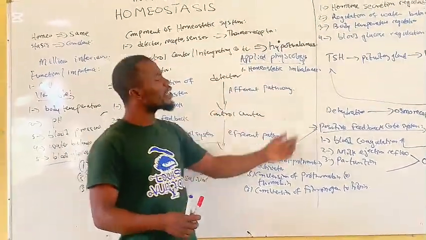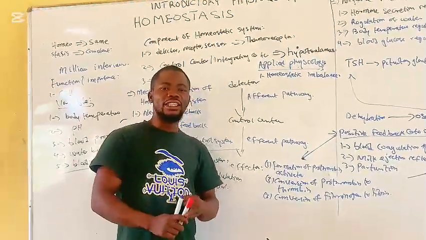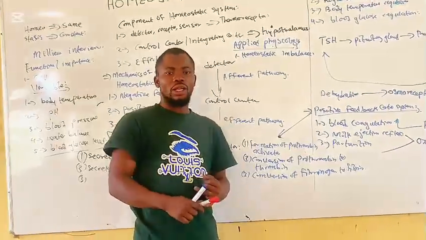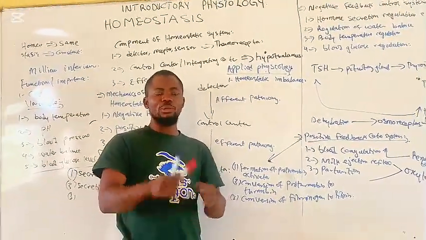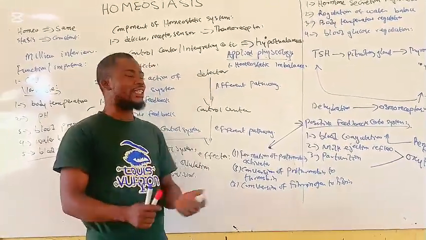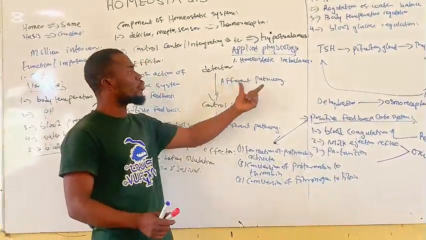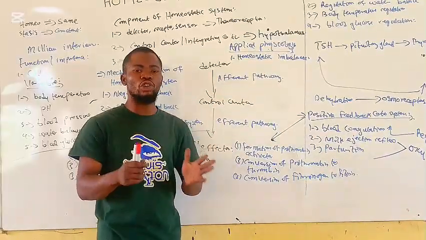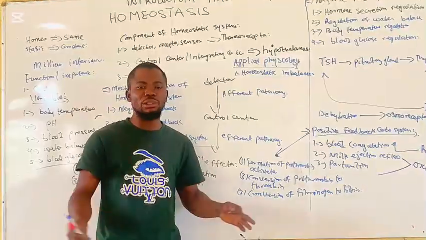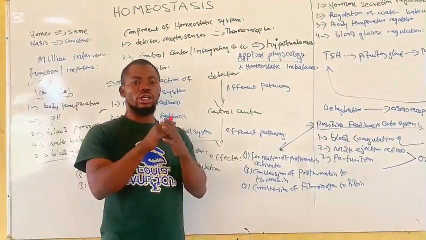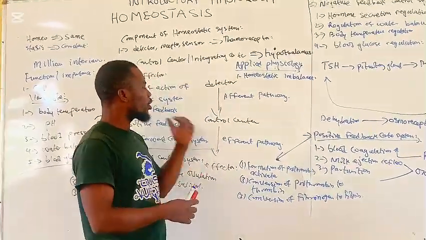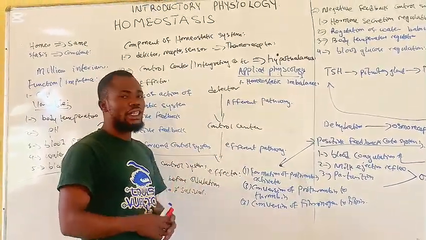The causes of this homeostatic imbalance include stress, excessive alcohol, excessive exercise, dehydration, hypoxia, lack of water intake, sleeplessness, long-term illness, genetic disorder, as well as aging. These are the common causes of homeostatic imbalance, and the consequences include hyperglycemia, hypoglycemia, diabetes mellitus, dehydration, hypertension, heart failure, diseases caused by digestion, and gout. So those are the common consequences of the homeostatic imbalance.